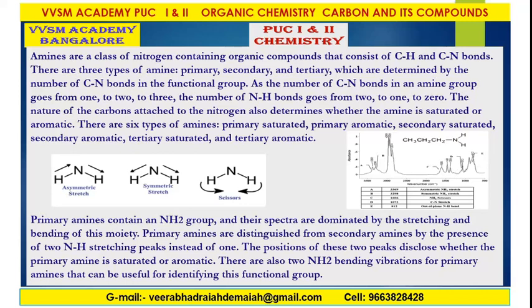Primary amines contain an NH2 group and their spectra are dominated by the stretching and bending of that moiety. Primary amines are distinguished from secondary amines by the presence of two NH stretching peaks instead of one. The positions of these two peaks disclose whether the primary amine is saturated or aromatic. There are also amino bending vibrations for primary amines that can be useful for identifying the functional group. These are higher chemistry. For now, let us focus on the CN bonds and the NH bonds.